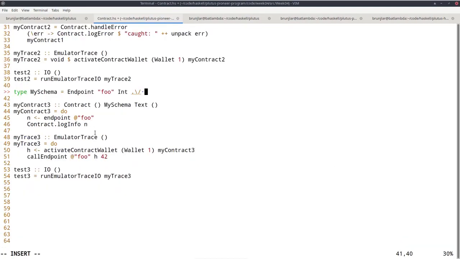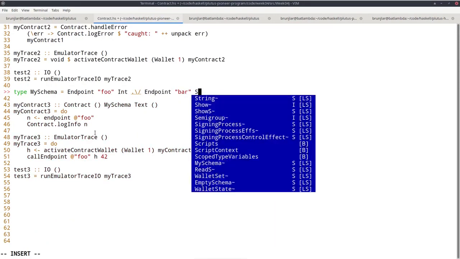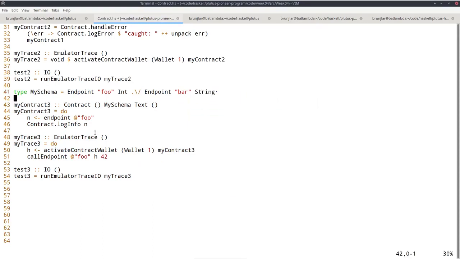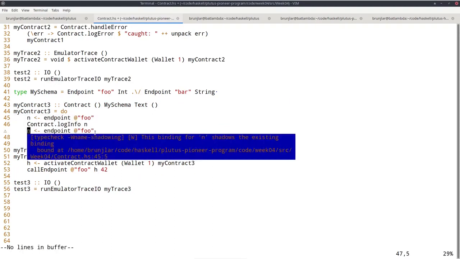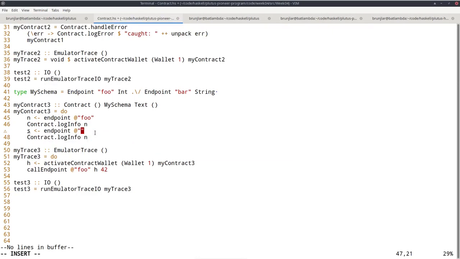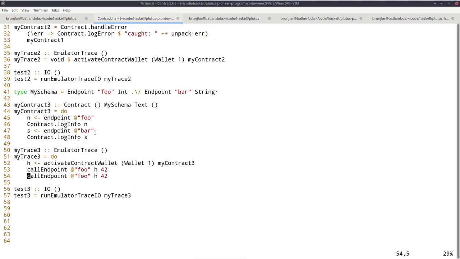So we can now specify another endpoint. Let's call it bar. I don't know, of type string. And let's just basically do the same here with bar. So let's call the string s and log that as well. And in our trace, if we want to try it out, we also have to call the second endpoint. So in this execution, the contract will run, will block here. Then when this endpoint call comes, this will unblock and go to here and then block again. So if we do a second endpoint call,